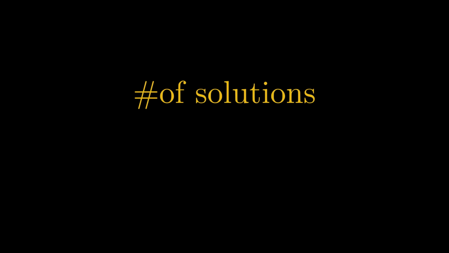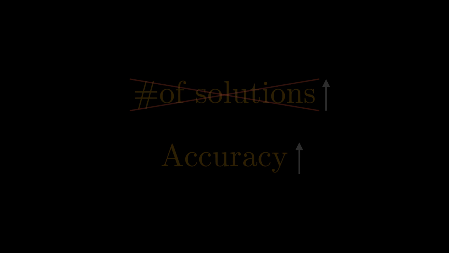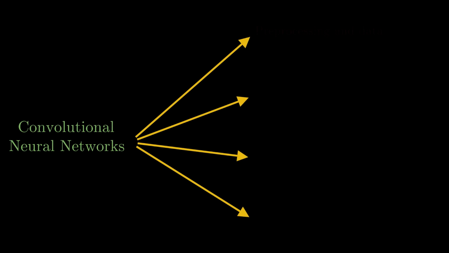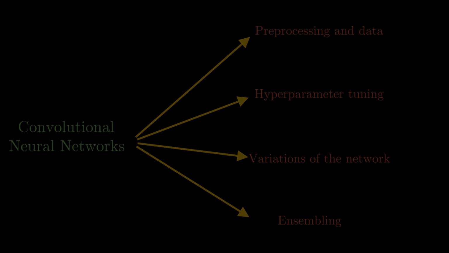Now, rather than trying to develop new neural networks for this, we can increase the accuracy of already present networks. For CNNs, we can use pre-processing of the data, or we could change the hyperparameters of the model, or we could use a core concept and find different ways to implement it. Lastly, we could use ensemble methods as well.